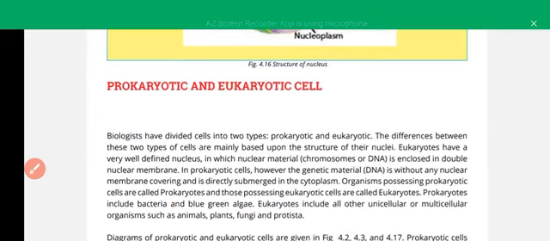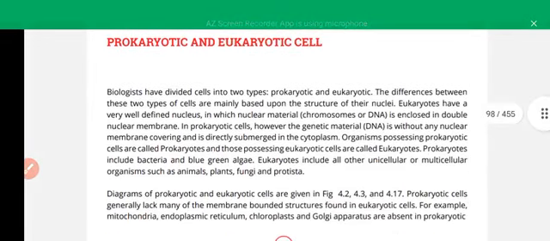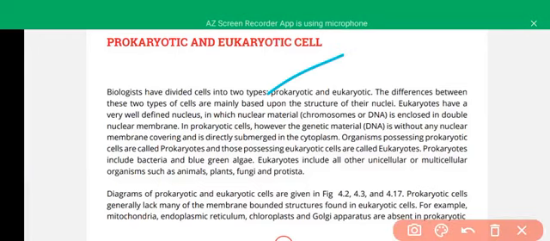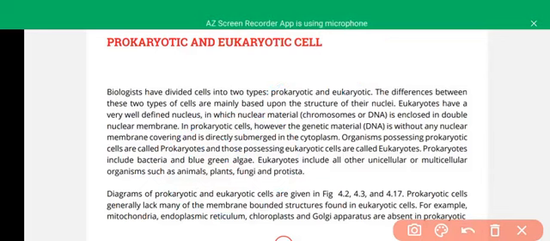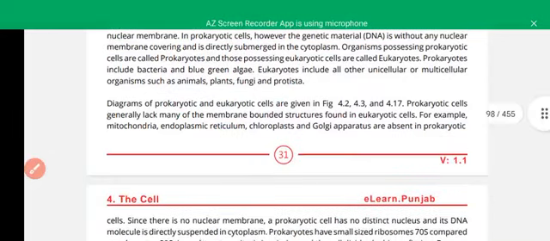Now prokaryotic and eukaryotic cells. Biologists have divided cells into two types. Prokaryotes have no definite nucleus, and eukaryotes have a definite nucleus. The nuclear material DNA in eukaryotes is enclosed in the nucleus, while the DNA of prokaryotes is submerged in the cytoplasm. And the diagrams are also different.